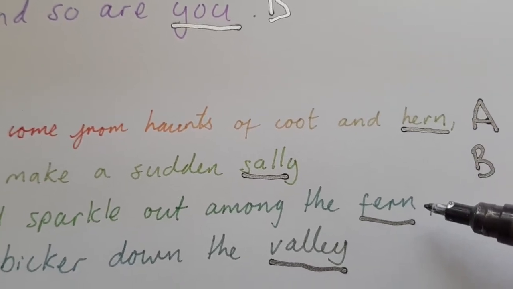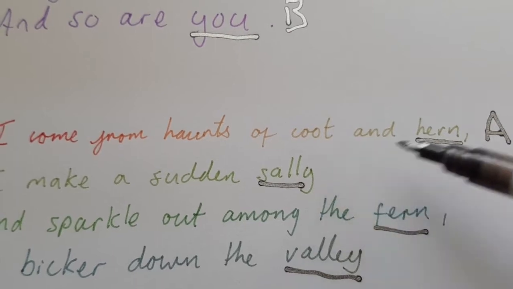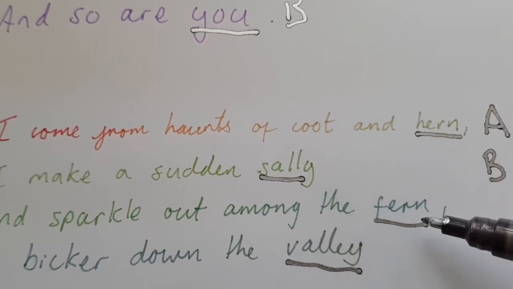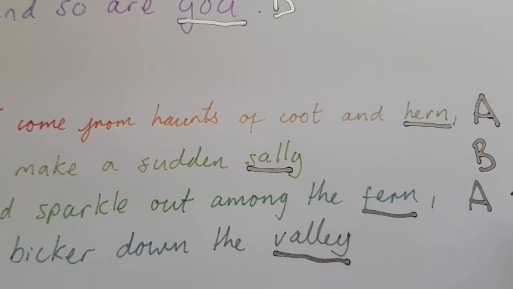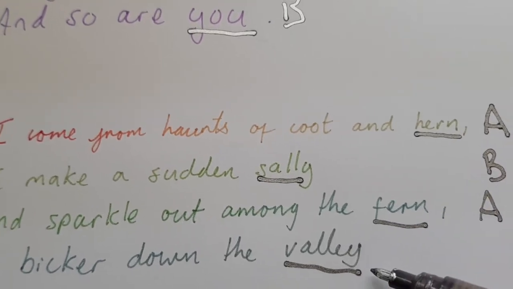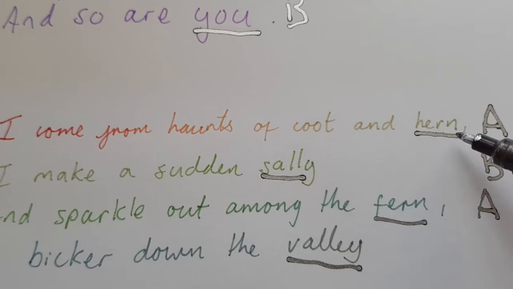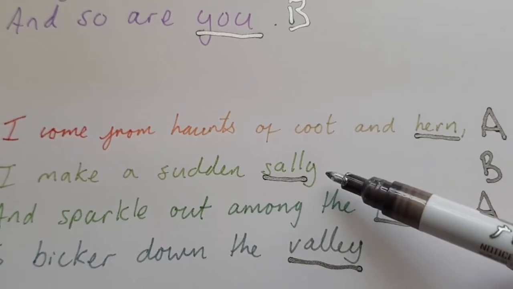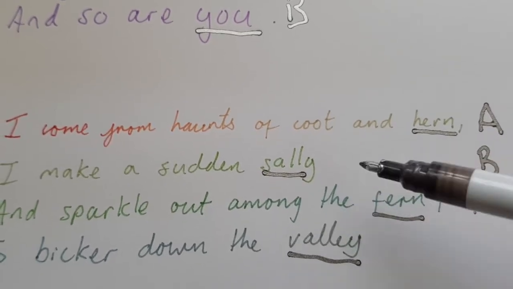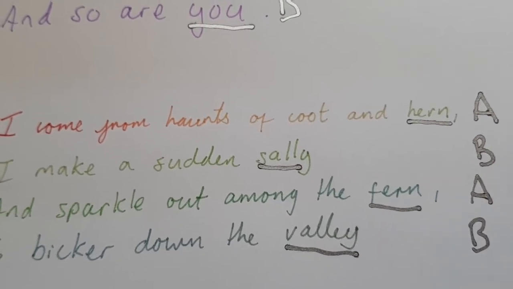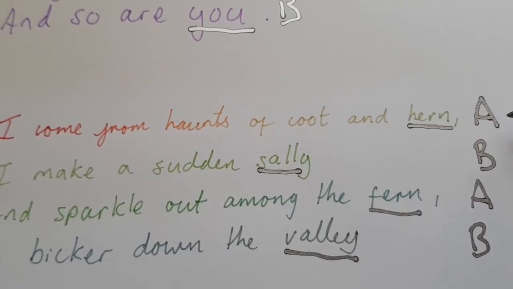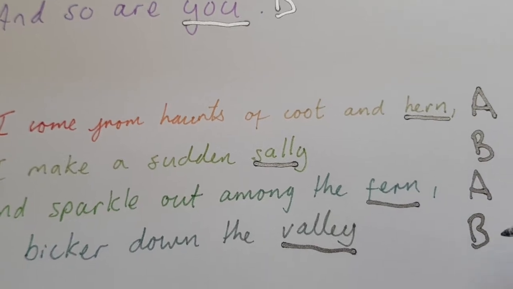Then we come to fern. Fern doesn't rhyme with sally, but it does rhyme with hearn. Hearn and fern, they're the same, so if that's A, this has to be A. And now we have valley. Now valley doesn't rhyme with hearn, so it can't be A, but it does rhyme with Sally. Sally, valley. So if Sally was B, then valley needs to be B. So this poem has a rhyming scheme of A, B, A, B.